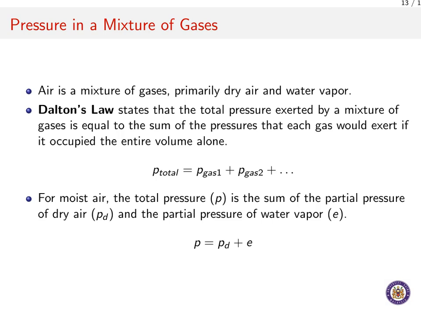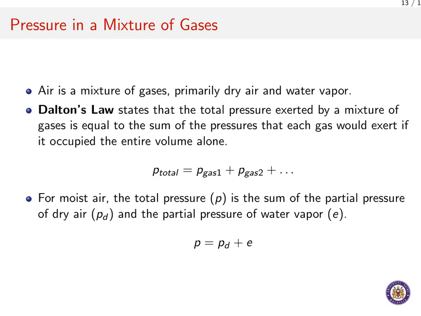Dalton's law of partial pressure states that for a mixture of gases, the total pressure is simply the sum of the pressures that each individual gas would exert if it were all alone in that same volume. You just add them up. In general terms, the total pressure is equal to the pressure of gas 1 plus the pressure of gas 2, and so on for all the gases in the mixture.